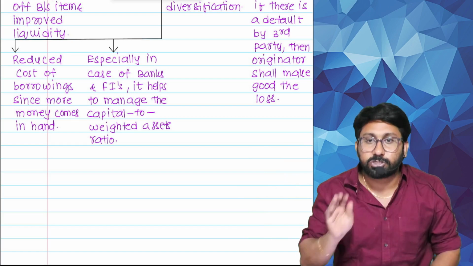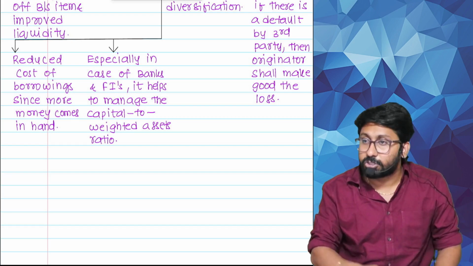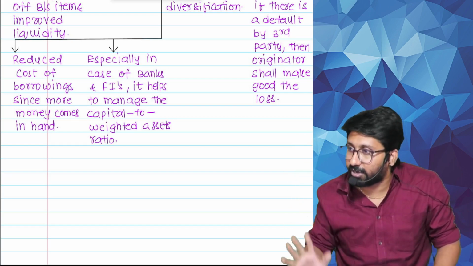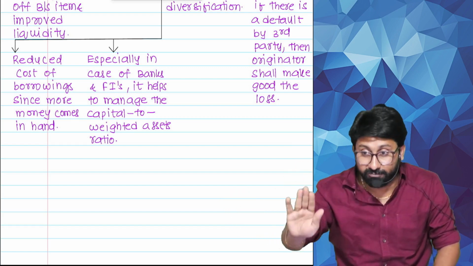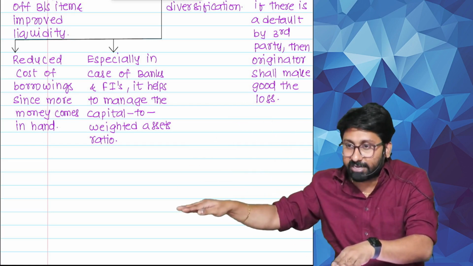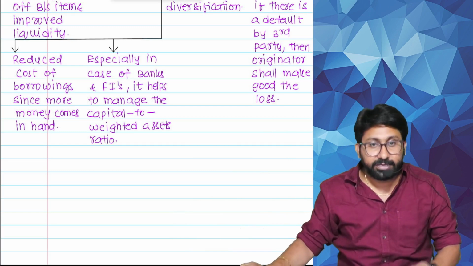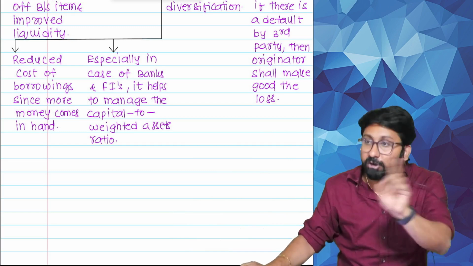Listen, is stock a current asset? Is stock a liquid asset? Not a liquid asset. Do you know why? Stock should get converted into debtor, and debtor should get converted into cash. It takes time. Therefore it is a current asset but not a liquid asset.